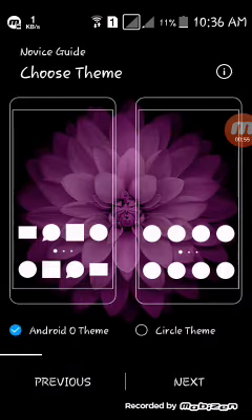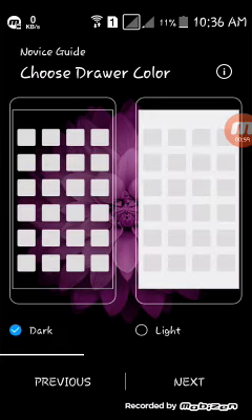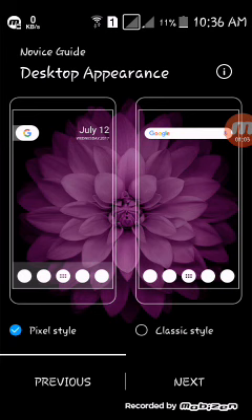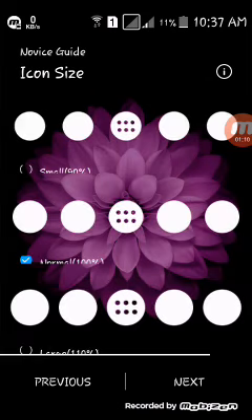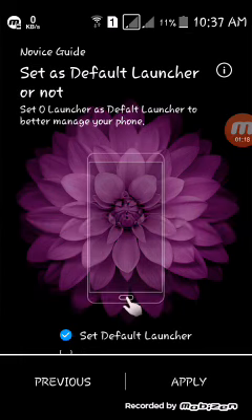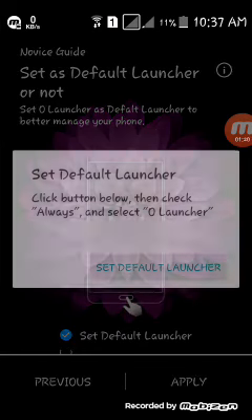Next. Android O or circular theme, Android O you want. Choose a theme, dark I choose. Pixel style or classic, I think pixel style. Choose the button or icon size you want. Next, now I will apply it and set it as the default launcher.